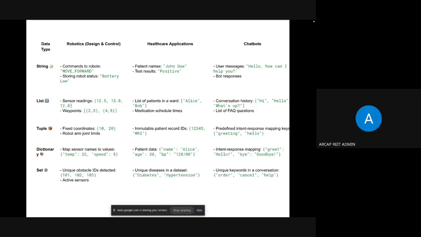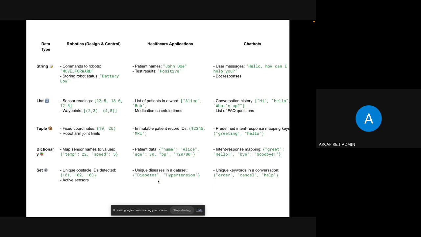It should be unique in one dictionary, and age should also be unique. Set again is for unique items, like obstacle IDs detected. For that, we use the set. Normally in a set we keep unique values. Even in healthcare, we use unique diseases in a database.